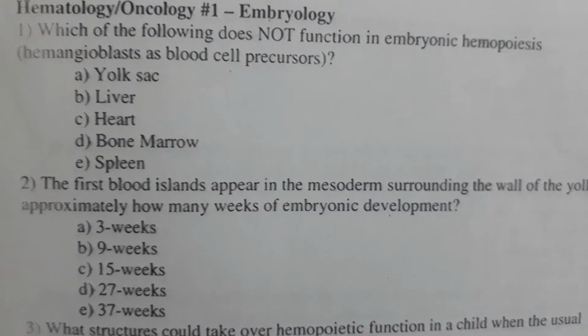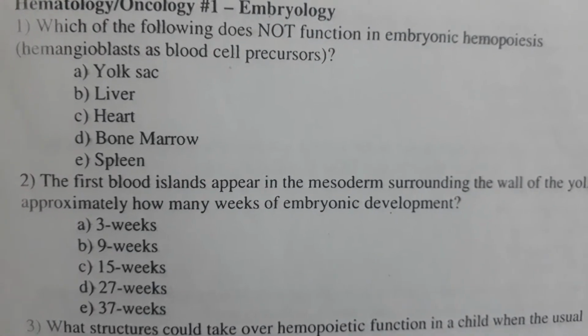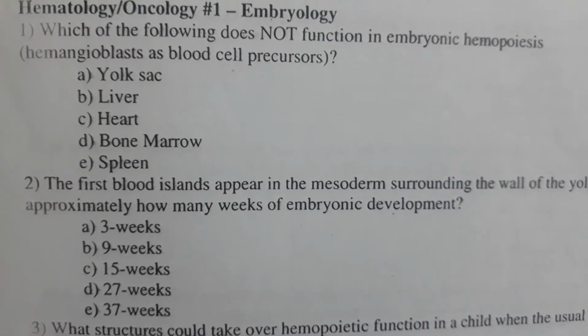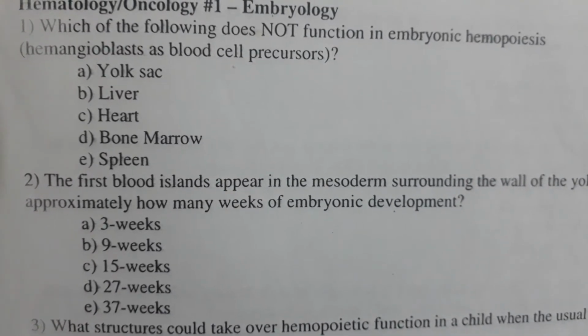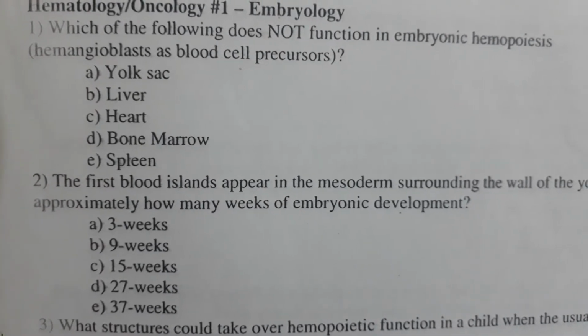Options are A. Yolk sac, B. Liver, C. Heart, D. Bone marrow, E. Spleen. The correct answer is option C. Heart.